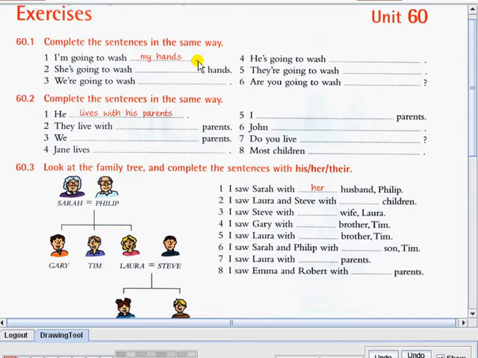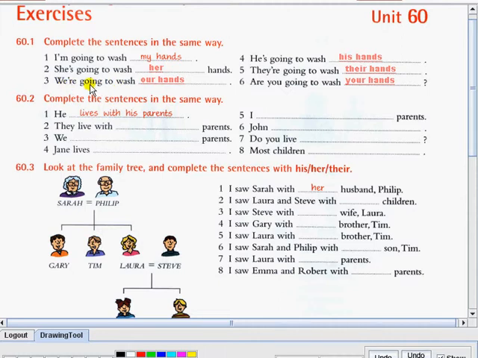Are you ready? Here are the answers. For number 2, we have she's going to wash her hands. Her is the possessive adjective for she. 3.